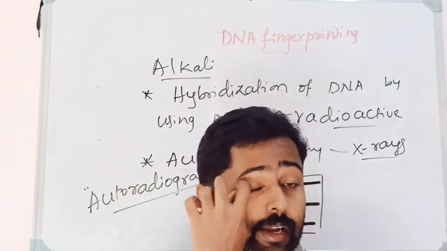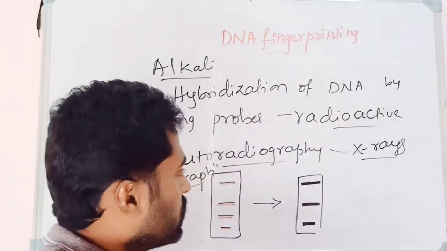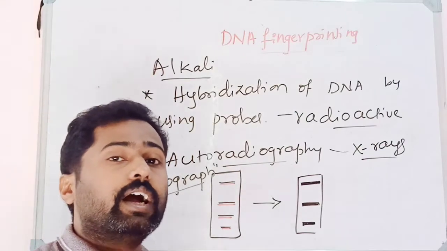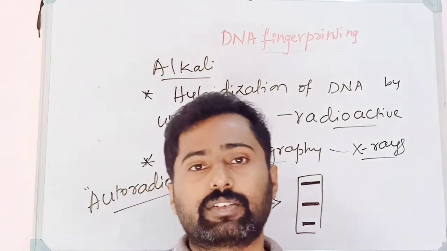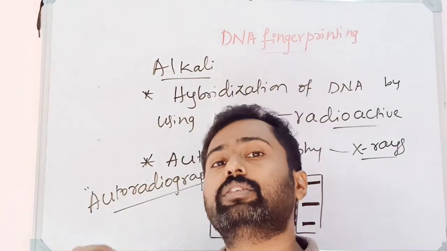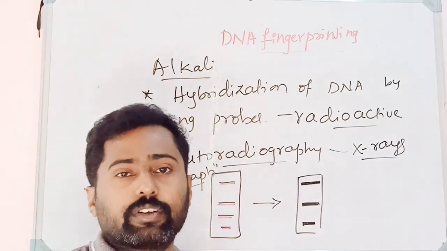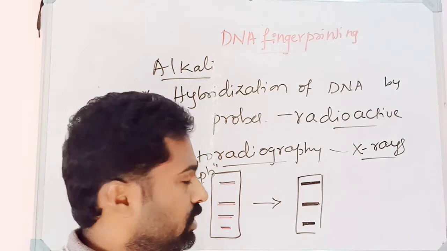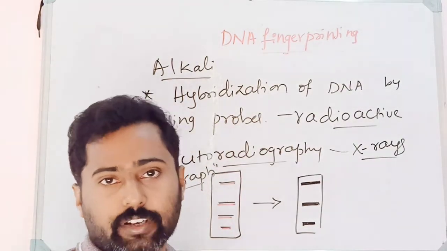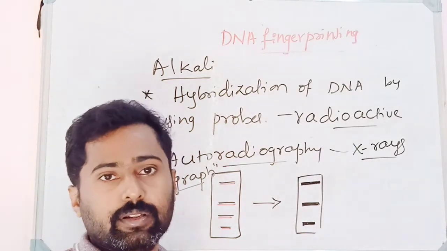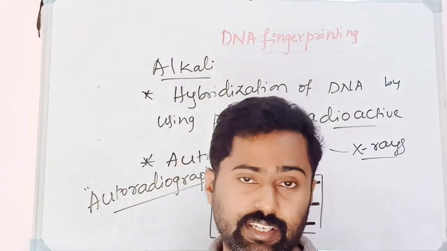Suppose a murder has taken place somewhere, and from that place the sample is collected. After that, the same process will be done. There are some suspects, X, Y, Z, who may have done this. So the samples are also taken from the suspects, from X, from Y, from Z. The profile has already been created from the sample collected at the place of crime. After that, we compare the profile with the persons who are identified as suspects only, not the criminals.